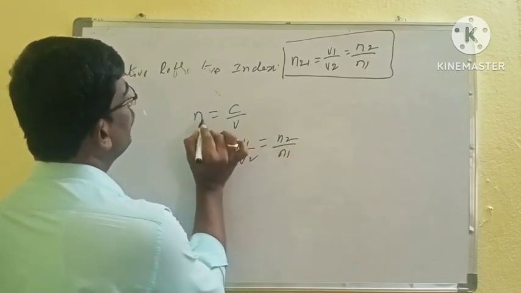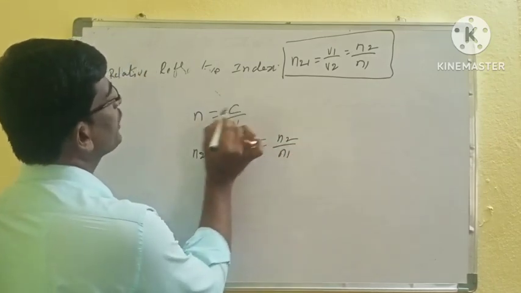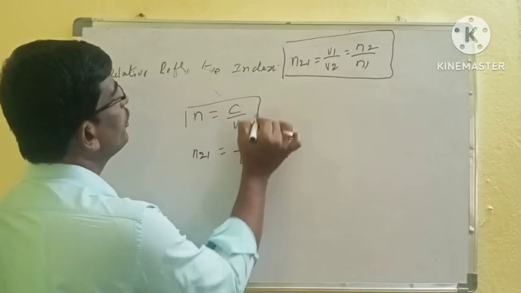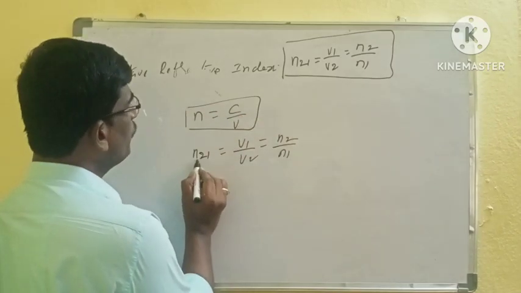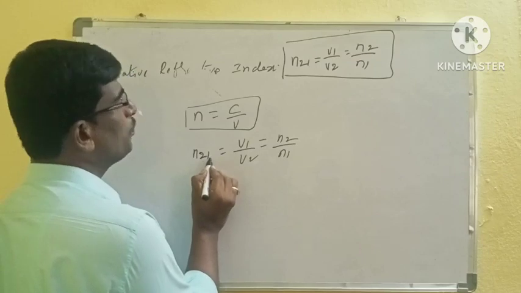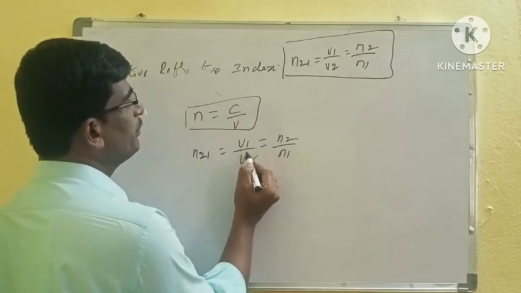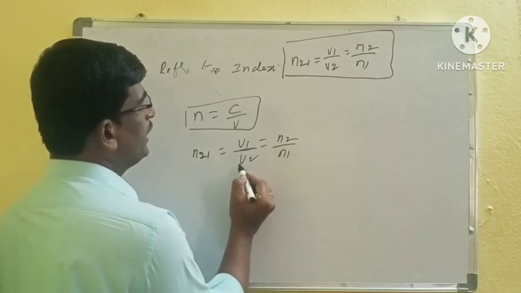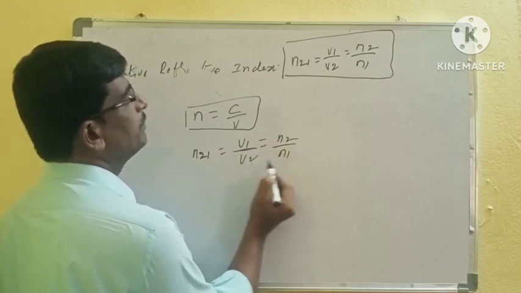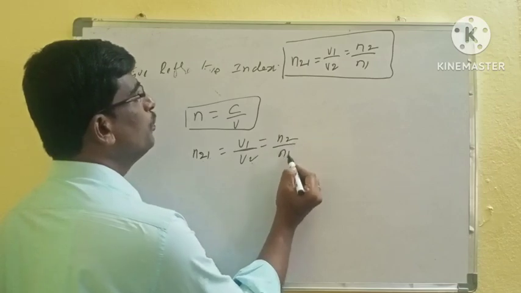Here the refractive index of the medium with respect to vacuum is called absolute refractive index. The refractive index of the second medium with respect to the first medium is the ratio between the velocity of light in the first medium and the light velocity in the second medium, which is equal to n2 by n1.